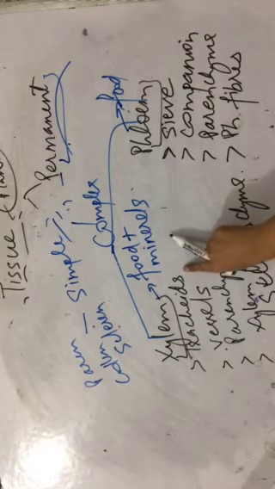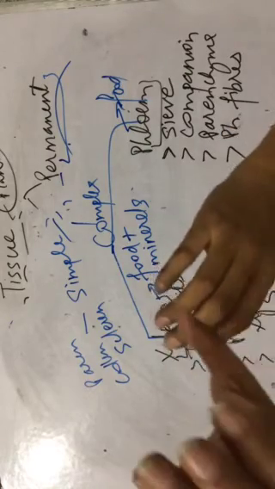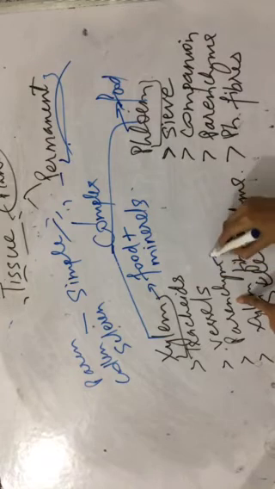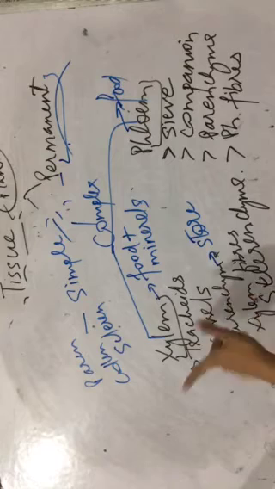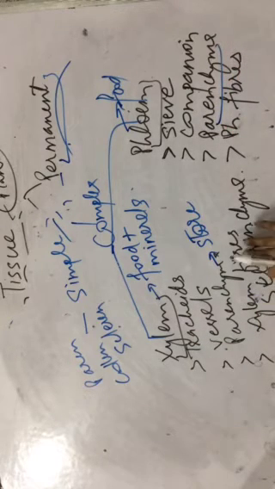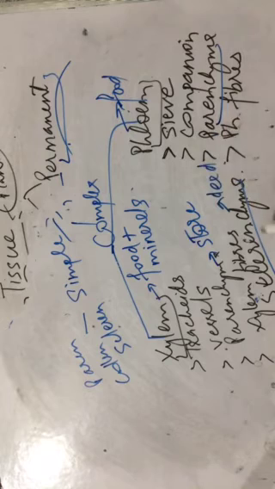Xylem is made up of tracheids. Tracheids are cells which are present one above the other forming a tube. Similarly, vessels are also the tubes from which water is passing. Parenchyma, the function of parenchyma is to store things. It stores water in the xylem, it stores food in the phloem. Okay? And the fibers are made up of sclerenchyma. Sclerenchyma is dead cell. That means it is providing support.